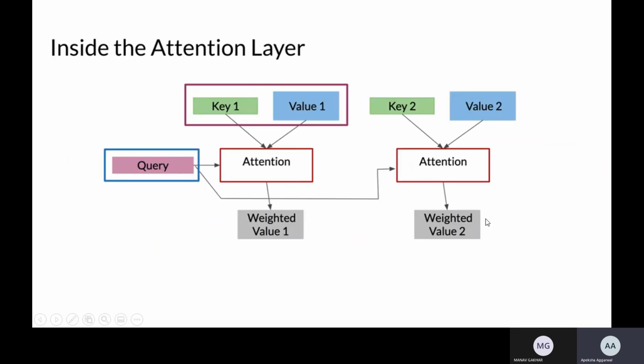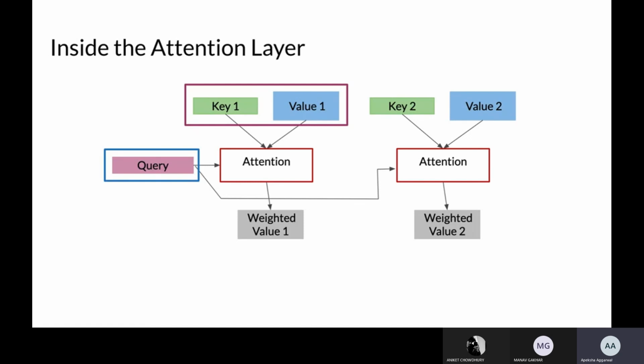We discussed that keys and values are part of the encoder and the query is part of the decoder. Whenever we want to predict the first word, we query which word is important. We multiply the key and value, which gives us some attention weights, and we multiply that with the query to get a weighted value.